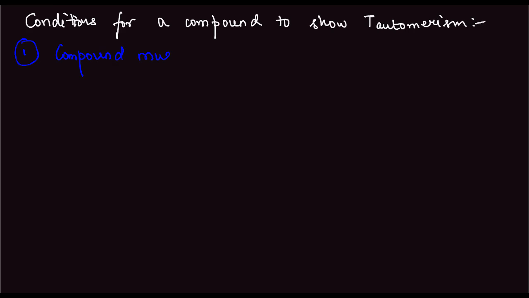Compound must contain electron withdrawing group like nitro, keto, cyanide, etc. Okay.